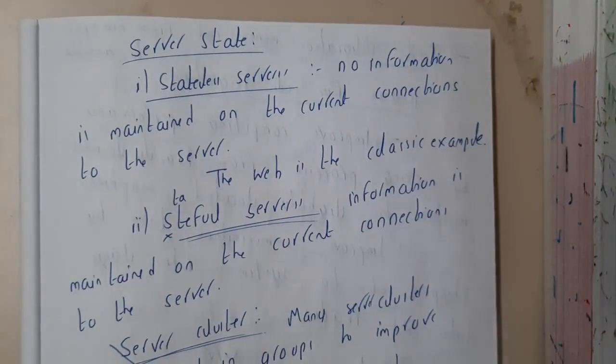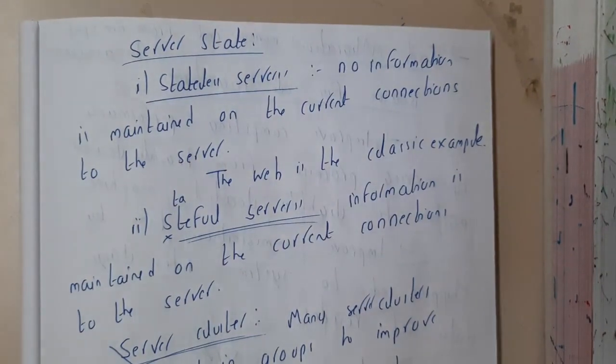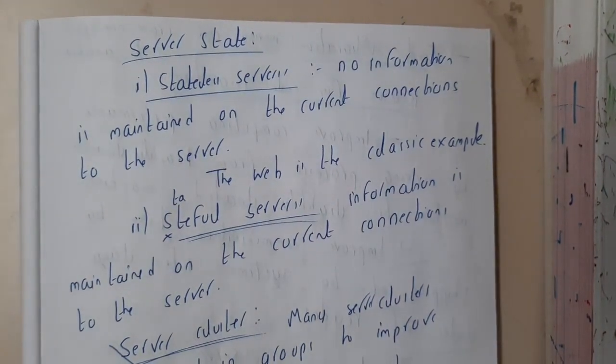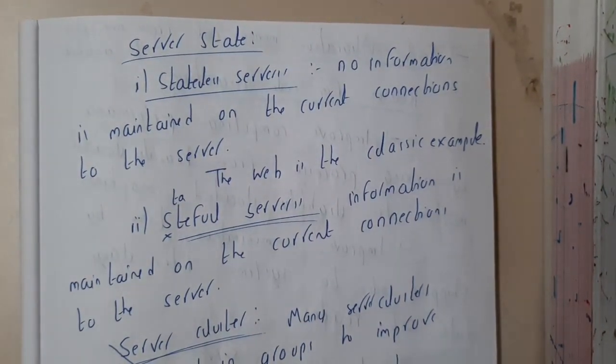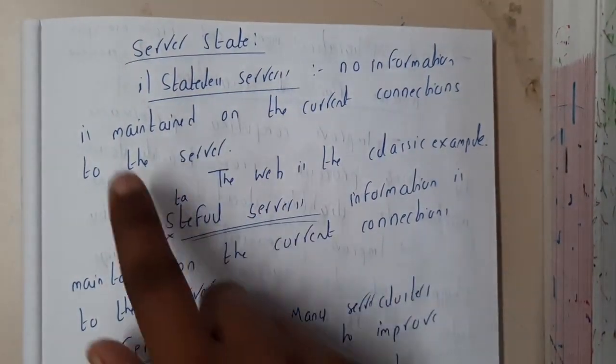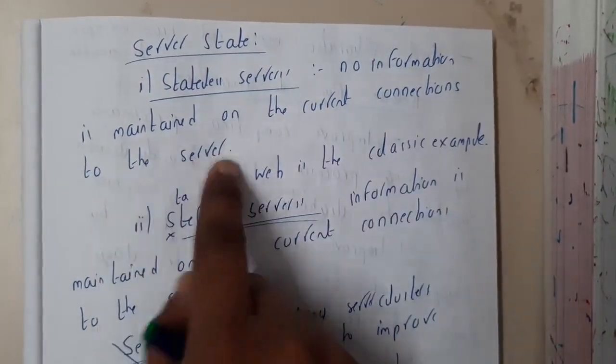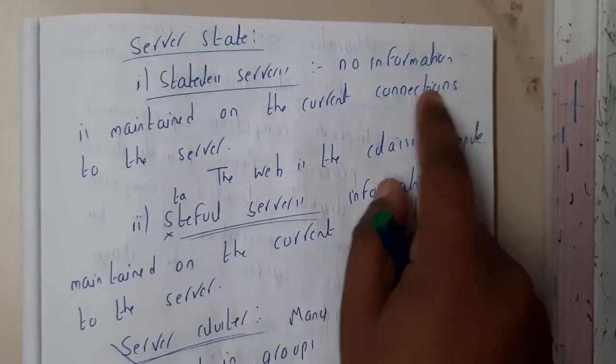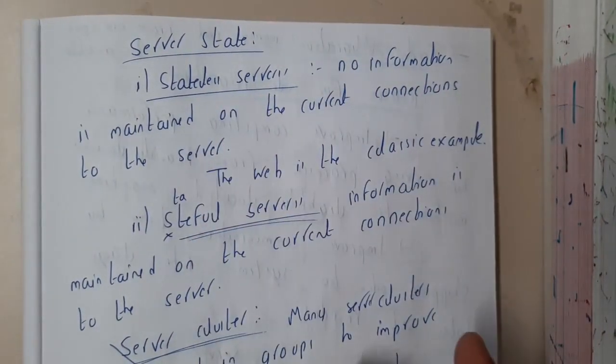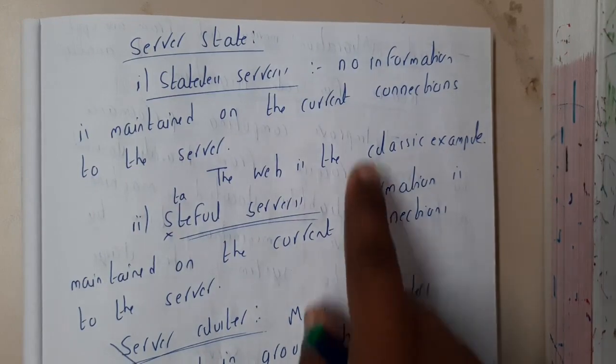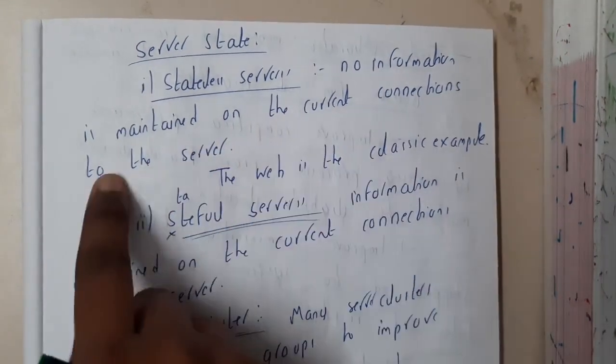Now a few more divisions are based on their states. Stateless or stateful is one of the most commonly used terms whenever you are discussing distributed systems. First, the stateless server. No information is maintained on the current connection to the server. This is nothing but classic websites and web servers.